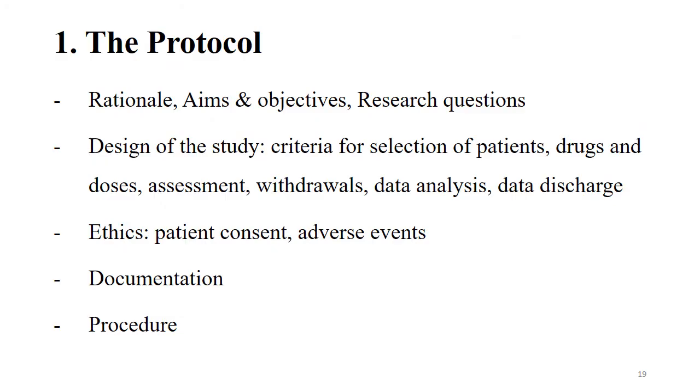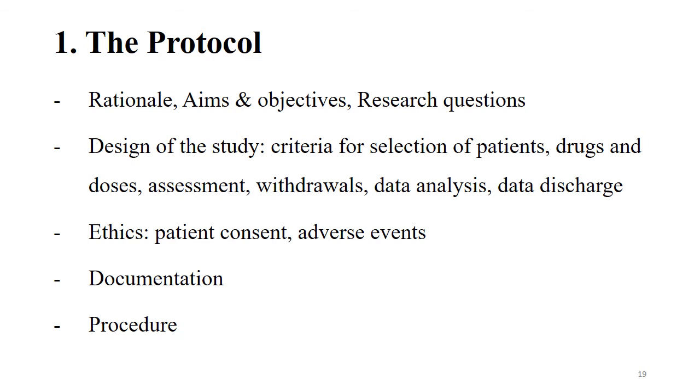First step is protocol. What is protocol? Protocol is a structure where you have to decide beforehand how to conduct the study. So it has n number of things, including what your objectives are for the research. Secondly, selecting and finalizing the definitions of various things, including the patient, drugs, dose, even what the complications are.